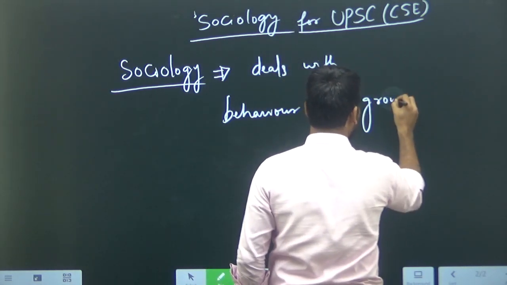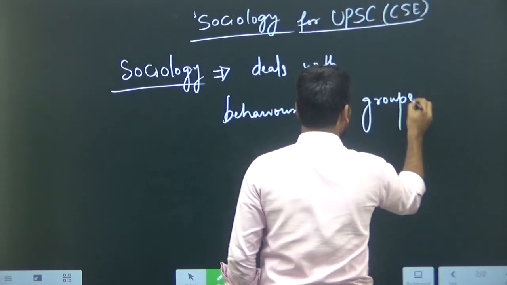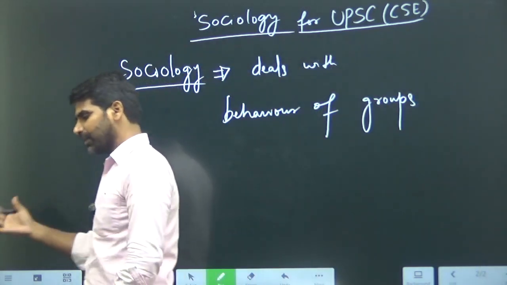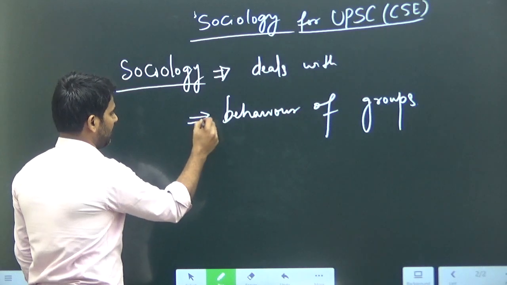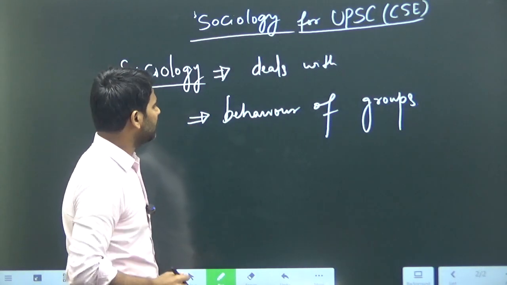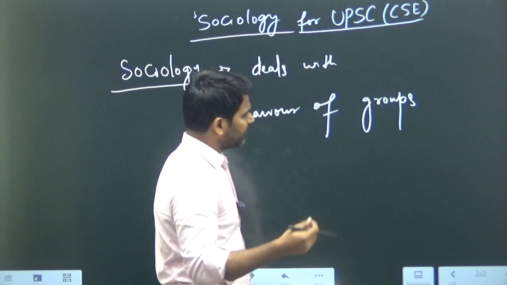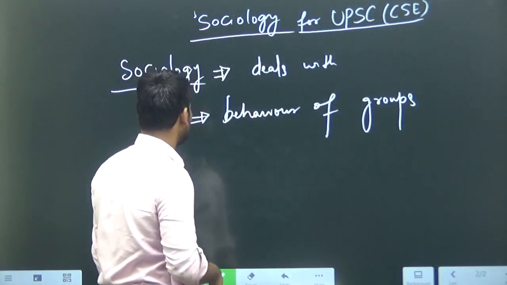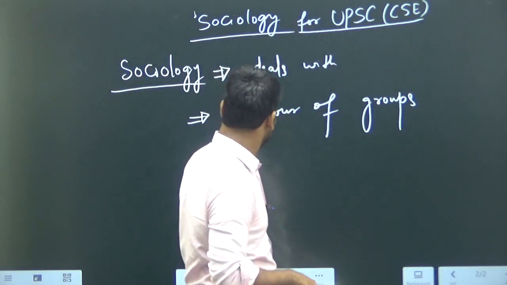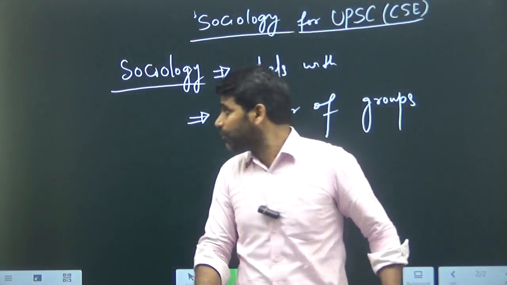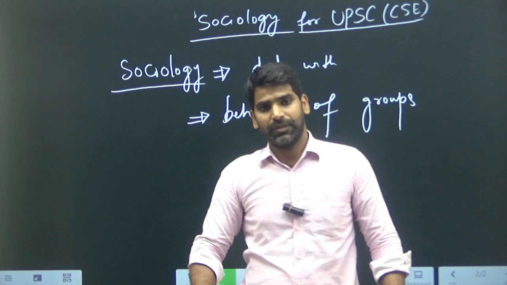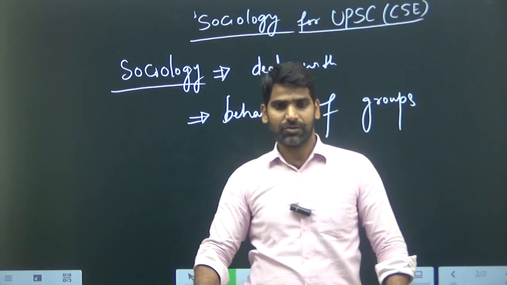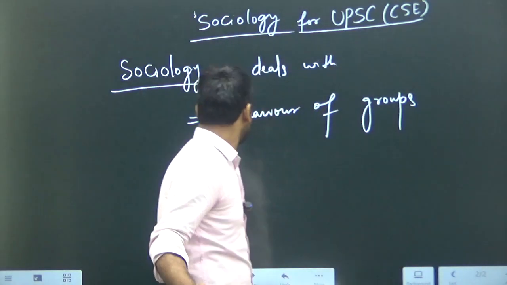Any group, what kind of behavior they show for certain kinds of events, phenomena, whatever you can say, the behavior of a group for a particular stimulus. So behavior of groups is the subject matter or the area wherein sociology deals.